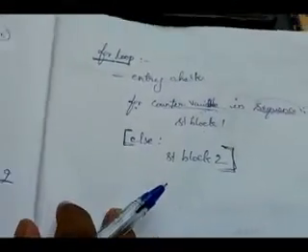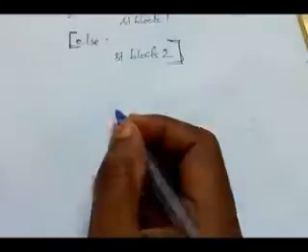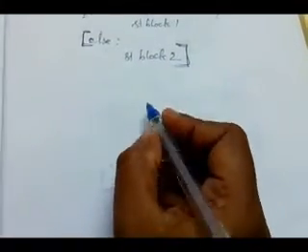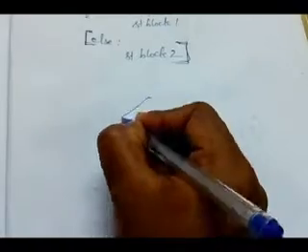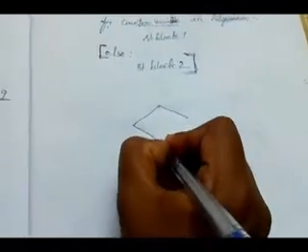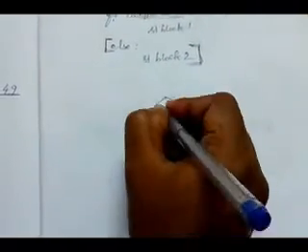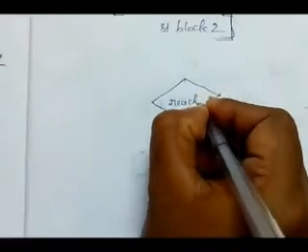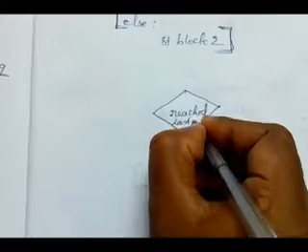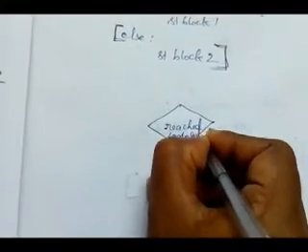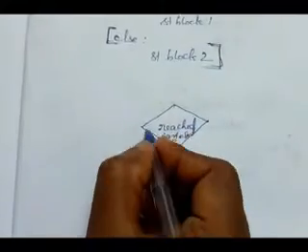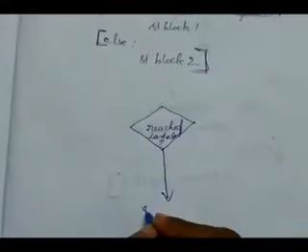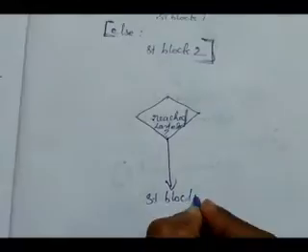Understand? Then we can see the flow chart. Here the decision box, diamond box, checks the condition: has it reached the last element? If no, it is not reached, then it executes statement block 1.